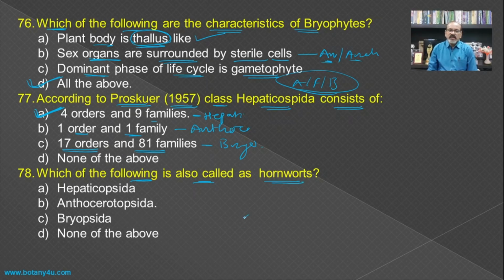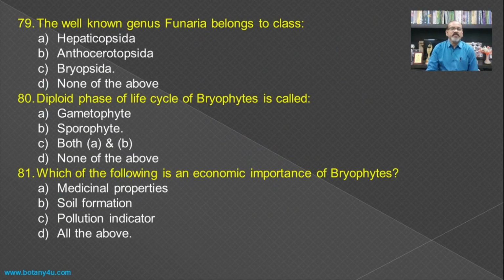If you see the thallus structure of the Anthoceros, then you will find that such a type of the elongated structures in the form of sporophytes, and hence on the basis of its sporophyte it is known as the hornwort, and hence the hornwort, that is the Anthoceros, belongs to the Anthoceratopsida and which is commonly called as the hornwort.